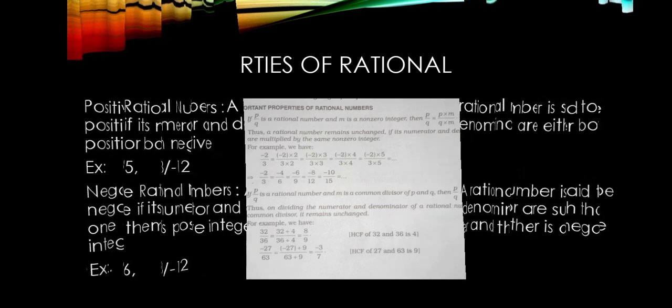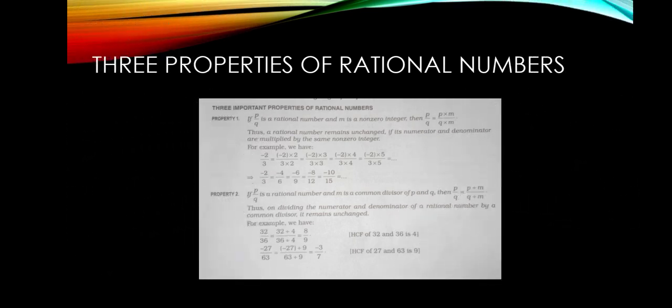Then there are three important properties for rational numbers. First property: if p by q is a rational number and m is a non-zero integer, then p by q is equal to p into m divided by q into m. We know this, children, we already learned. To find equivalent fractions, we used to multiply the given fraction by 2 upon 2, 3 upon 3, etc.